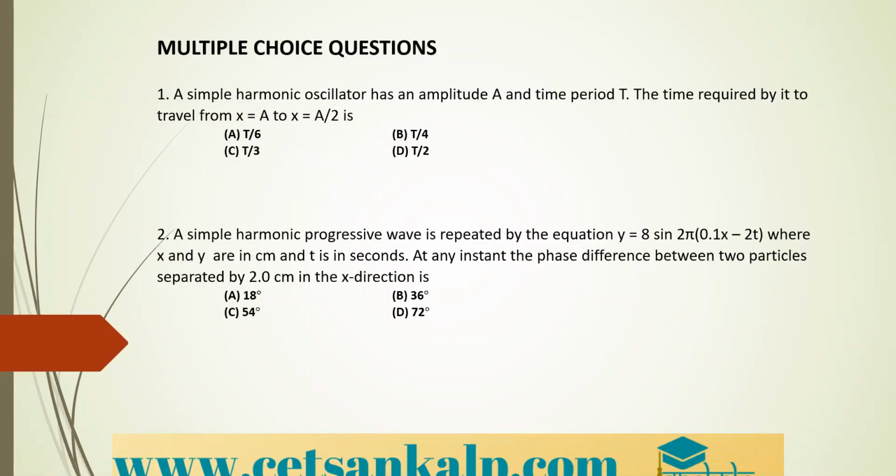The first question is: a simple harmonic oscillator has an amplitude A and time period T. The time required by it to travel from x equal to A to x equal to A by 2 is. So the simple harmonic oscillator has an amplitude of A and its time period is T. The time required to travel from x equal to A to x equal to A by 2 is... Here, what you need to do, as we know, the standard equation is given by.